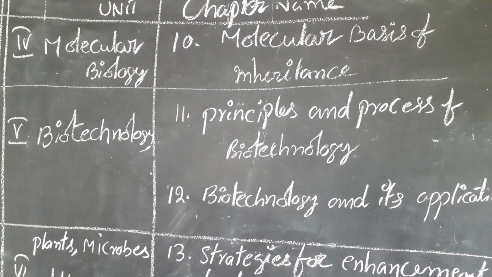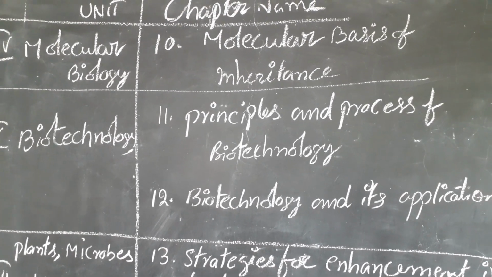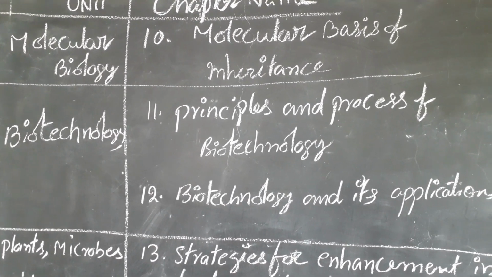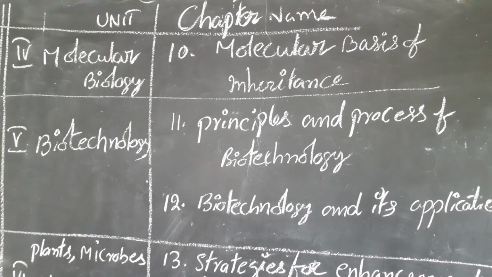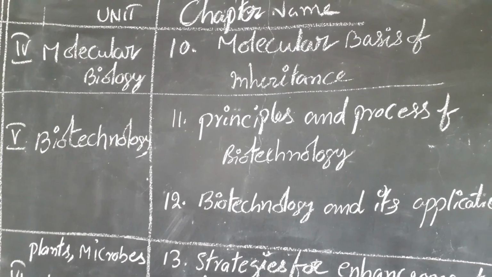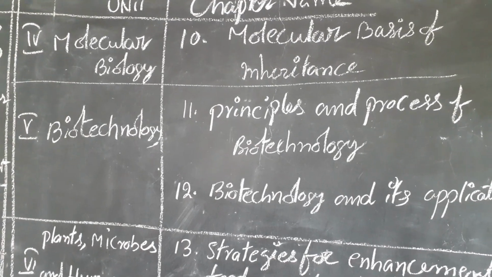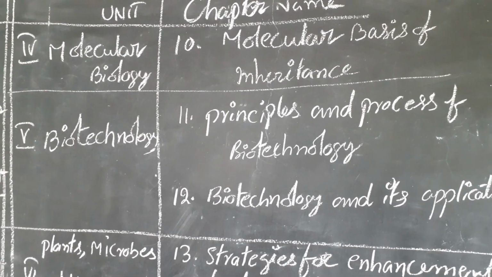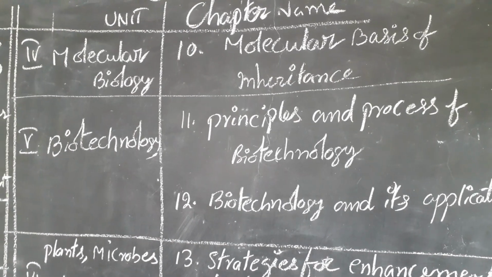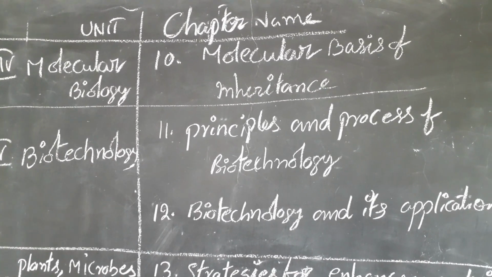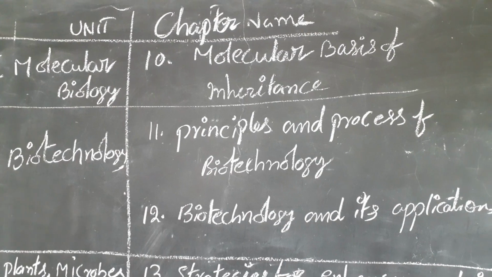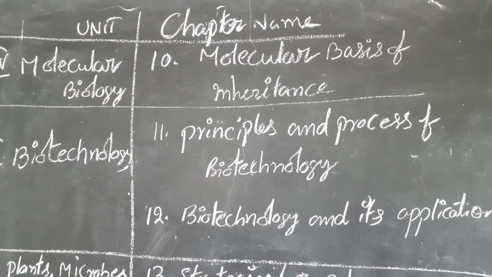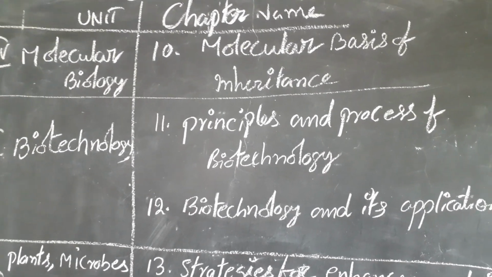What are the principles followed in biotechnology? Genetically modified seeds or genetically modified plants, like that. And how biotechnology is useful for modification and the preparation of vaccines or new genetically modified seeds, like that we study in this chapter.